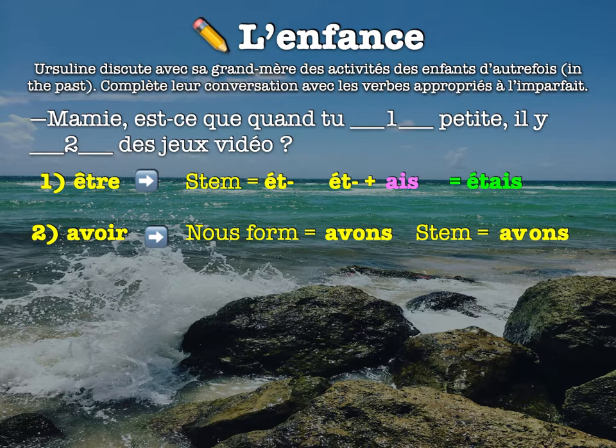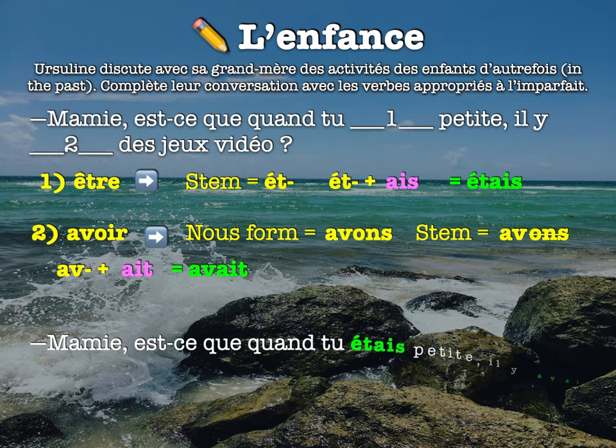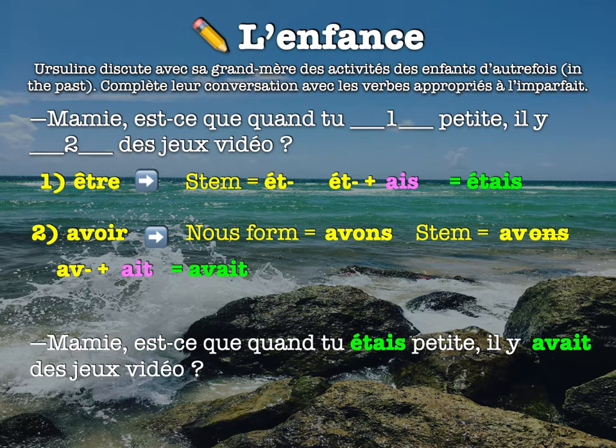So to get my stem, I'm going to take off that ONS. And now I just need to figure out what's going to be my ending. Well, I look to see what am I really conjugating for? Conjugating for il, right? So that means I need the il ending for imparfait, which is AIT. So I'll get avait. So my full sentence should look like this. Mamie, est-ce que quand tu étais petite, il y avait des jeux vidéo? Okay, so étais and avait.